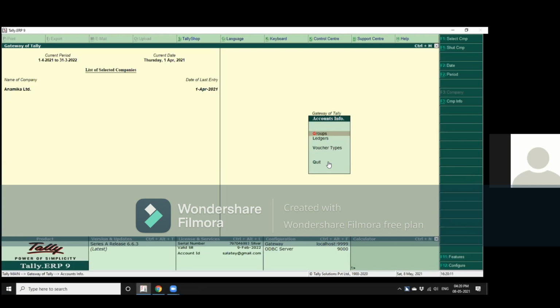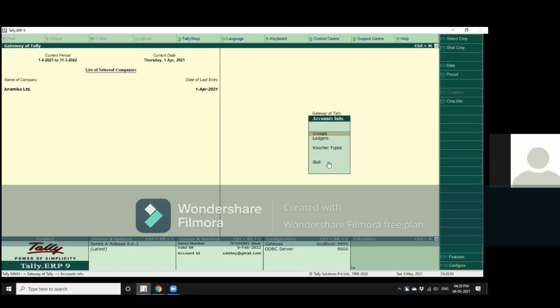Now, one thing to note that Tally has some default groups, default voucher types. You can create n number of ledgers, n number of groups, even new types of vouchers, but all of these have to be placed under one or the other of the default ones. For example, you may have 8 products in sales. You may want sales vouchers for each of the products to begin with serial number 1. Say product A serial number 1, product B serial number 1. So all these new vouchers you can create in Tally, but they will have to be placed under the default sales voucher type.